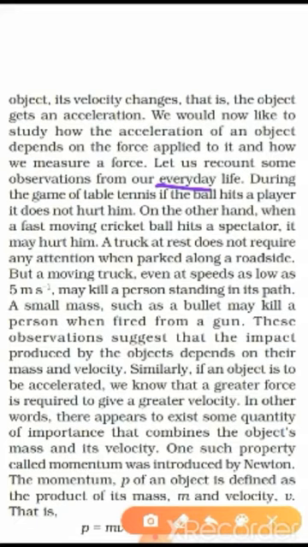In other words, there appears to exist some quantity of importance that combines the object's mass and velocity. One such property is called momentum, which was introduced by Newton, and momentum is defined as the product of mass and velocity.